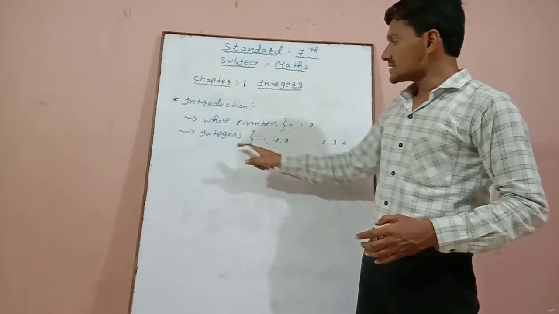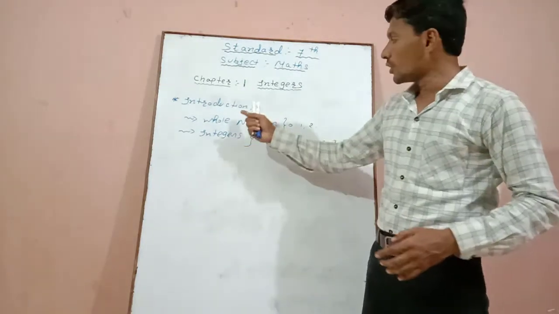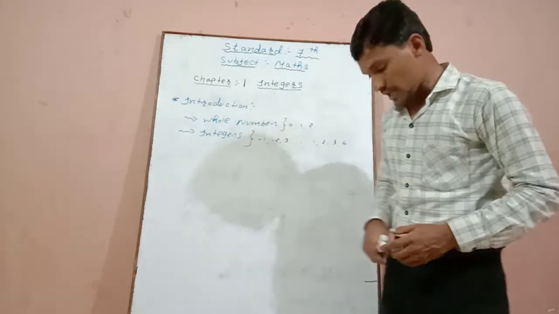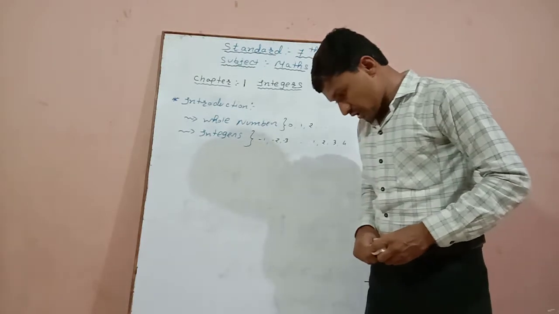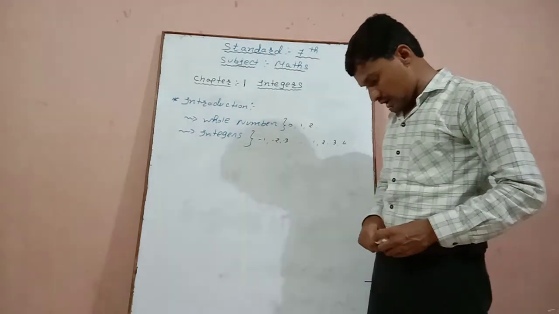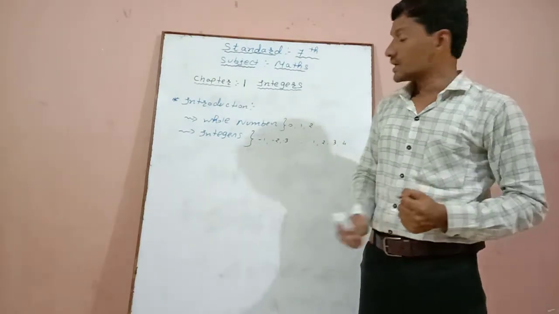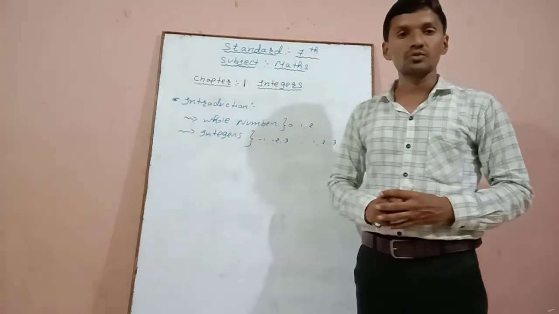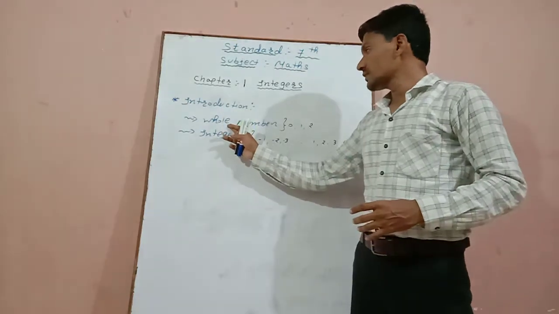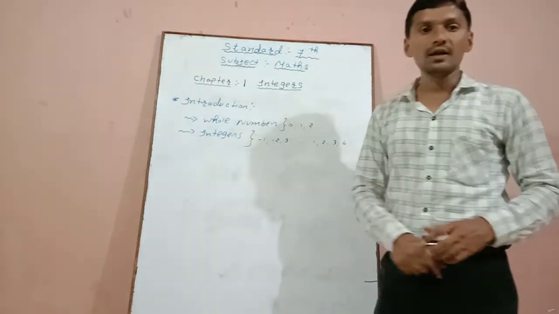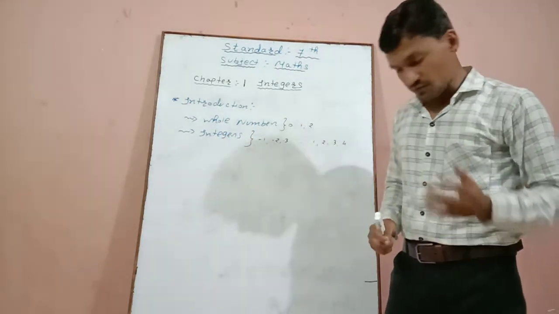So we can say that in integers whole numbers are included. What other difference do you find between whole numbers and integers? Now the first question that arises is, what is the difference between these two? That means the difference between whole numbers and integers. What is the difference?